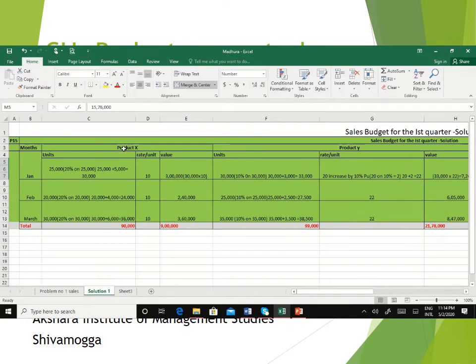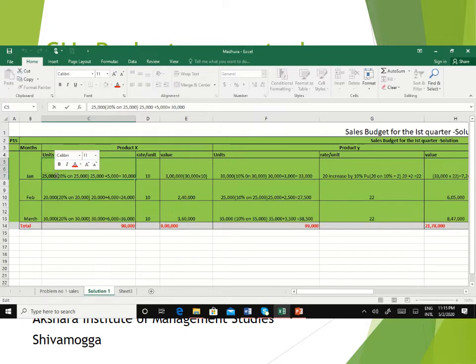Let me go for the first product, X. The estimated budget for the first quarter of 1981. As given for 1980, earlier their number of units of sales was 25,000. Now you have to increase it by 20% on 25,000. So 20% on 25,000 comes to 5,000. So 25,000 of 1980 plus 5,000 for 1981. So the estimated number of units of product X for the month of January should be 30,000.